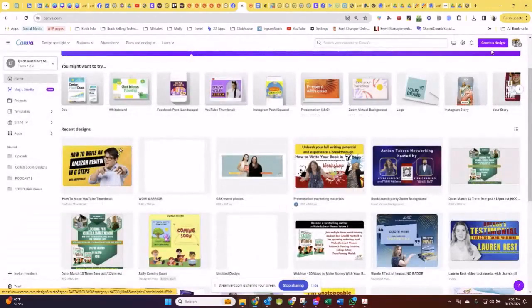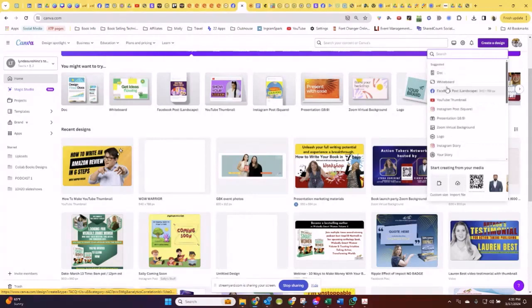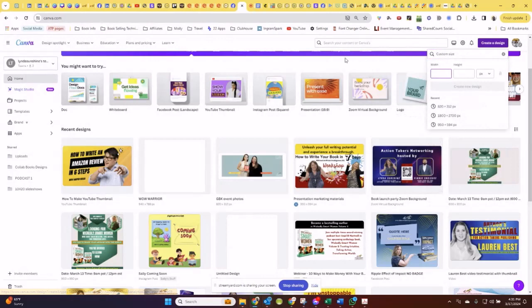Once you've created your account in Canva, you're going to click the little button and create your project. It's on the top right-hand side of my screen as you're looking over here, create a design. So I'm going to click on that. And then from there, I'm going to select custom size. Sally, what's the ideal size for us to use for these ebooks? KDP recommends 1600 by 2560 pixels. That's PX, so you're just going to leave it as PX. Okay, and then I'm going to click on create new design.